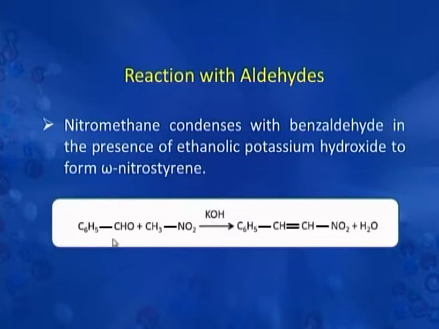Here we are starting with benzaldehyde which has a carbonyl group. We have nitromethane here which has alpha hydrogens. When treated with sodium hydroxide, there is generation of carbanion which in turn attacks the carbonyl carbon of benzaldehyde and there is formation of omega nitrostyrene.